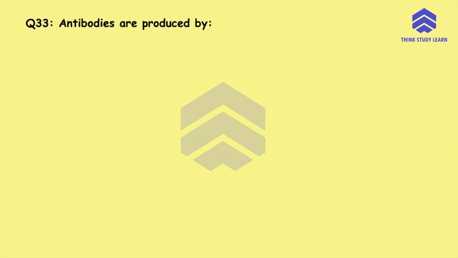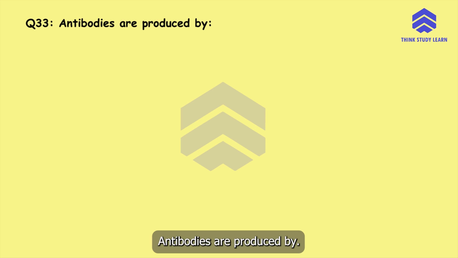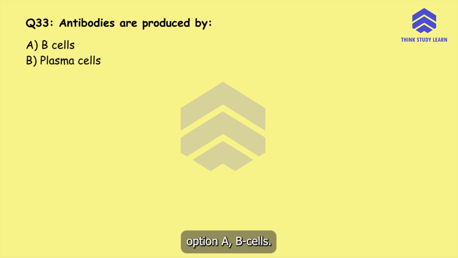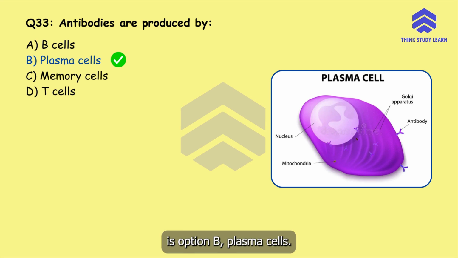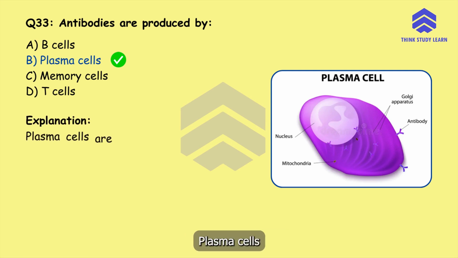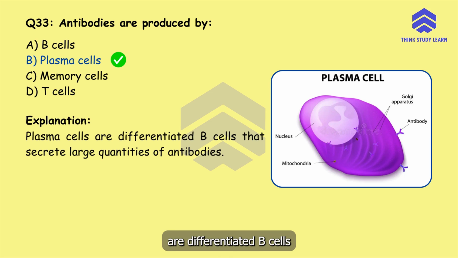Question number 33. Antibodies are produced by option A, B cells, option B, plasma cells, option C, memory cells, or option D, T cells. The correct answer is option B, plasma cells. Plasma cells are differentiated B cells that secrete large quantities of antibodies.